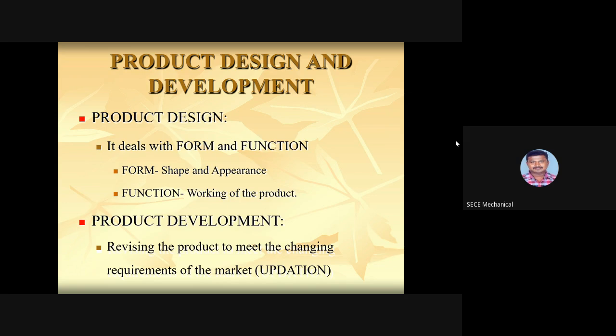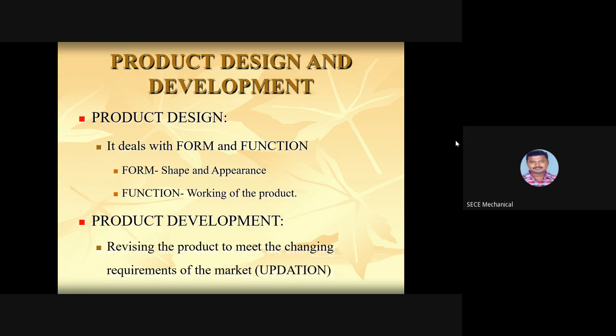And next is product development. Why do we need to develop the product? Because we already have some existing product. But if you do not develop the product and do not update it to the current status of the market, other competitors will beat your product, and it will not withstand in the market for a long period. It will not sustain for long.